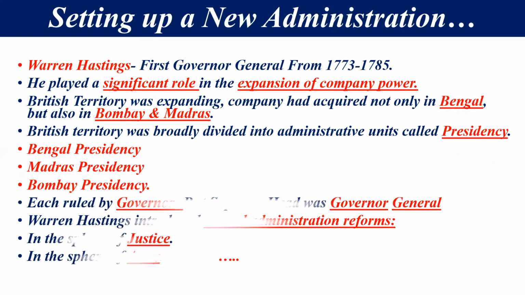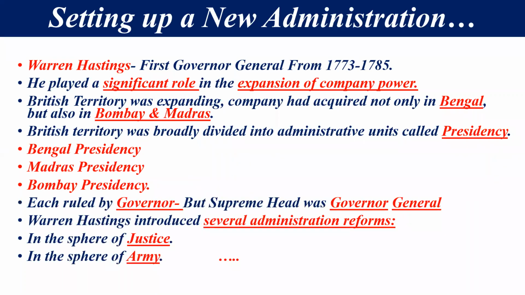पूरा का पूरा जो एडमिनिस्ट्रेटिव सिस्टम था वो 3 प्रेसिडेंसी में डिवाइडेड था. And each presidency was ruled by a governor, but the supreme head was the governor general. Bengal presidency was ruled by a governor, Madras presidency was also ruled by another governor, and Bombay presidency was also ruled by another governor.